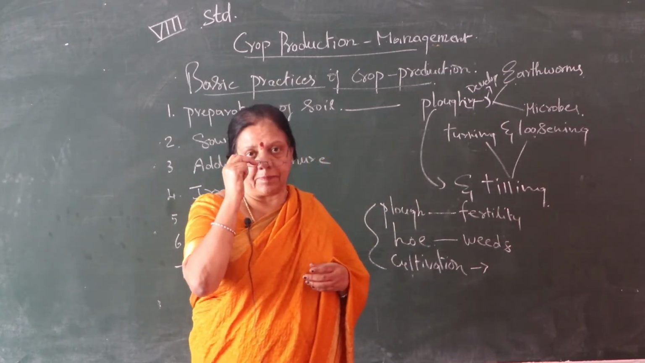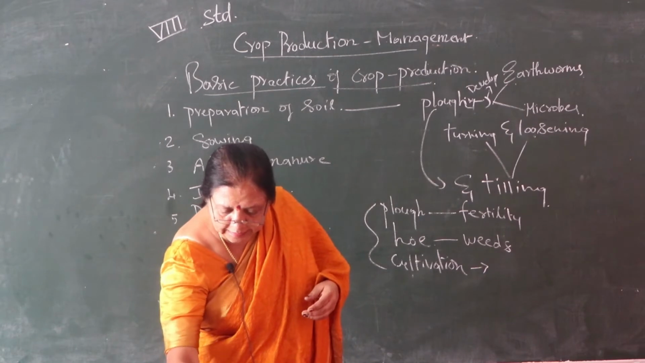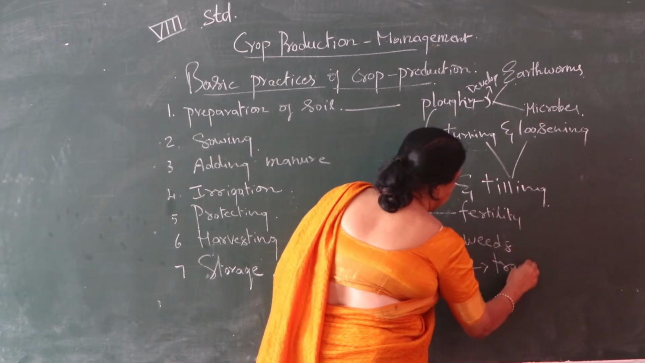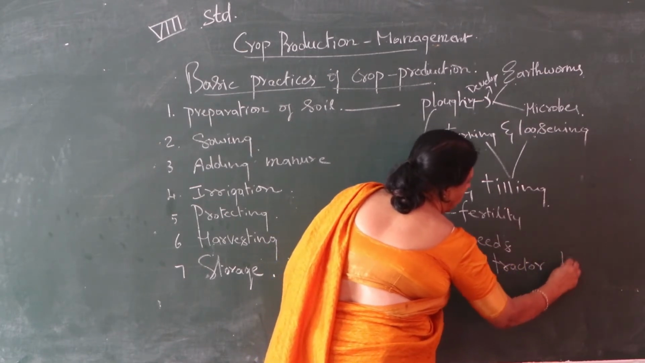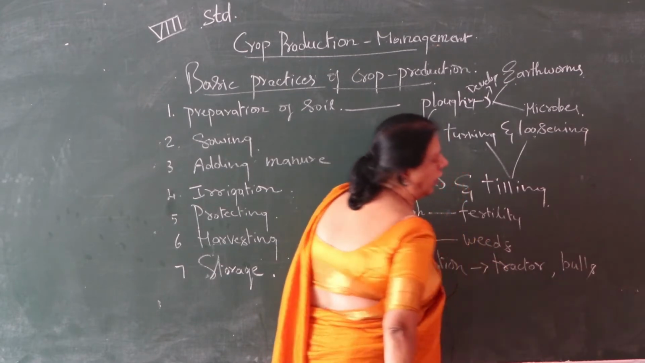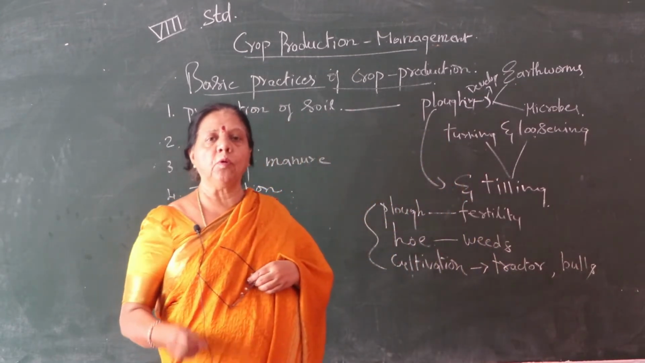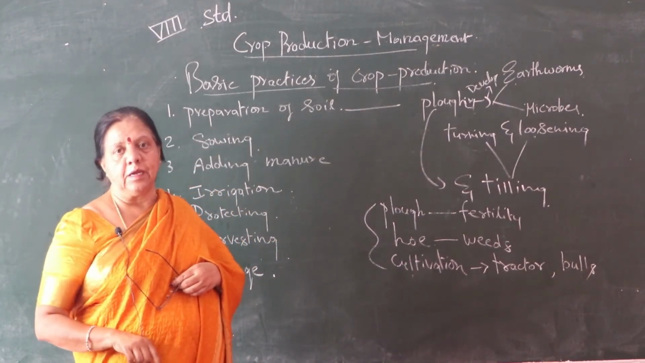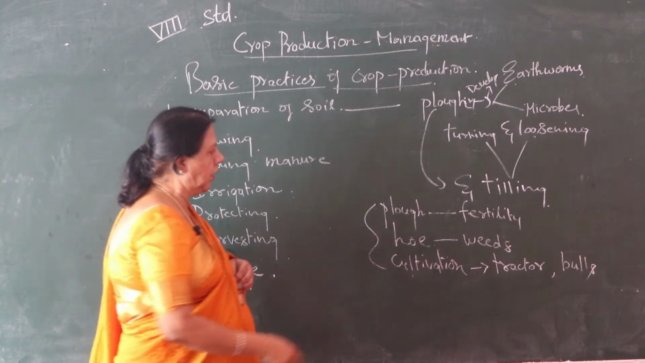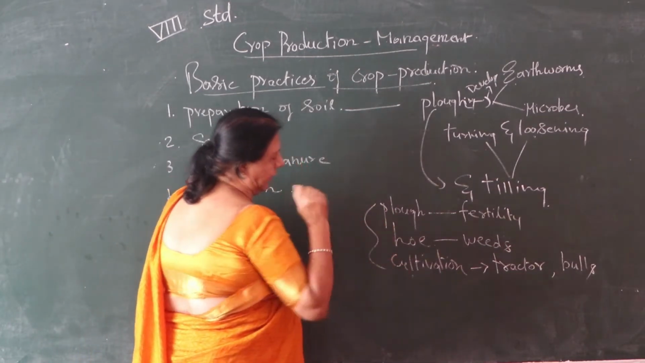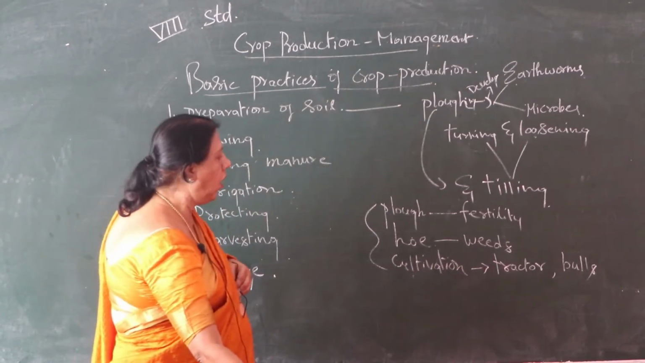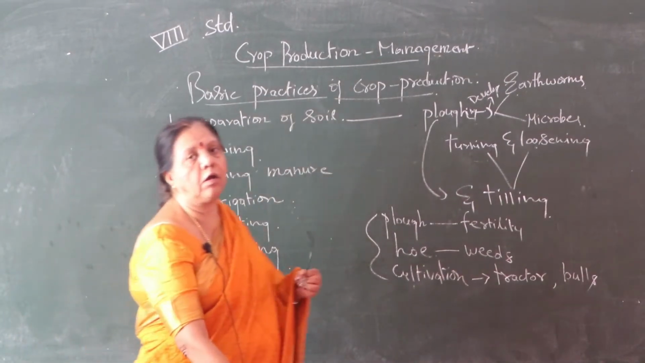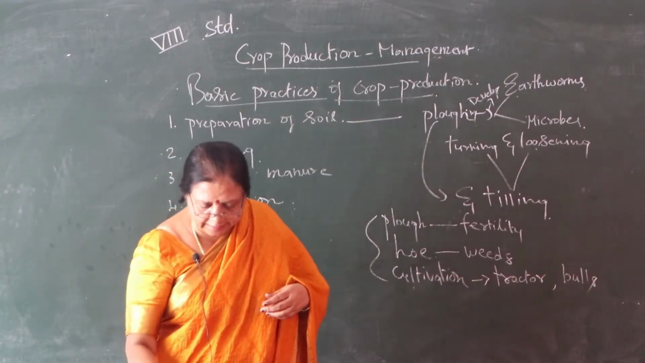Cultivation means what? Cultivation is done with a tractor or anything. You have to use a tractor or bulls, ಅಂದ್ರೆ ಎತ್ತುಗಳನ್ನು ಬಳಸಿಕೊಂಡು ನಾವು ಡಿವೈಸ್ ಯೂಸ್ ಮಾಡಿಕೊಂಡು ಕಲ್ಟಿವೇಶನ್ ಮಾಡಬೇಕು. These are the three implements of agriculture. Which are the agricultural implements? Plough, hoe, cultivation. Hello children, plough, hoe, cultivation. This comes under the preparation of soil. It is given in detail in your book.